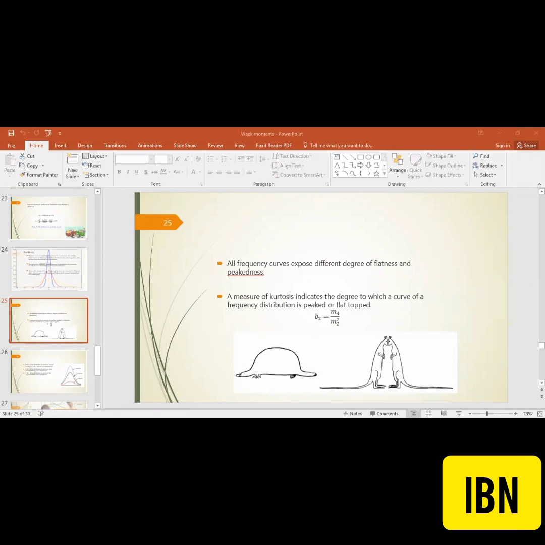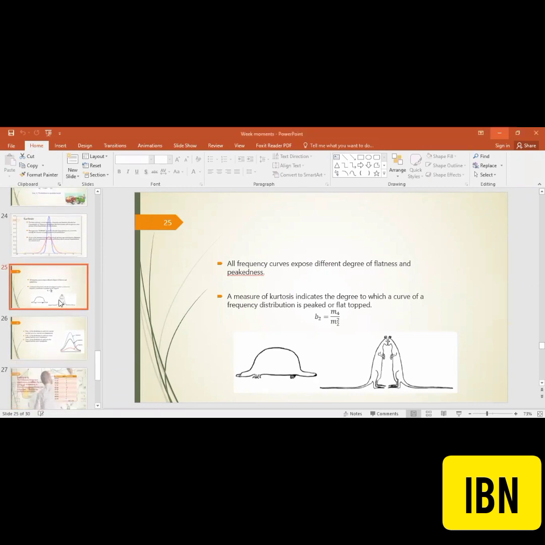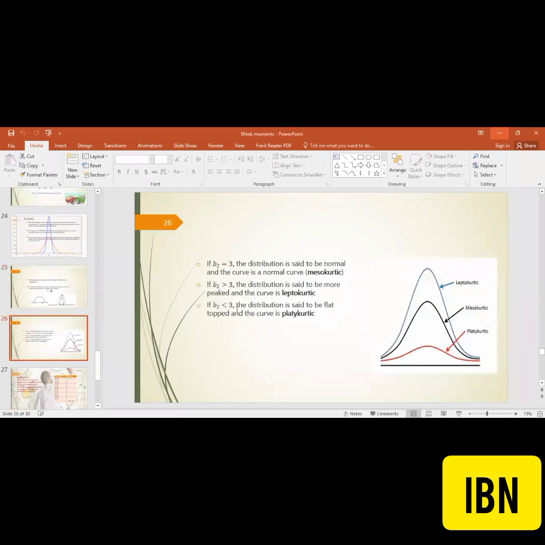Now, some specifications over here. These are the numerical measures on which we have defined. If B2 is equal to 3, the distribution is said to be this central one, mesokurtic.